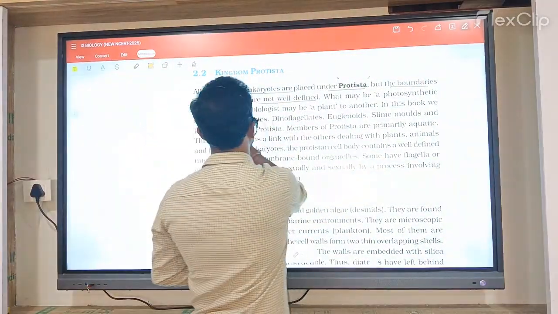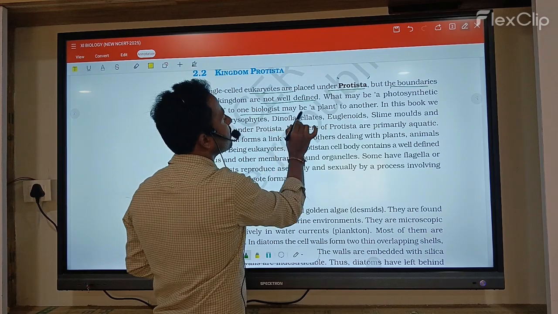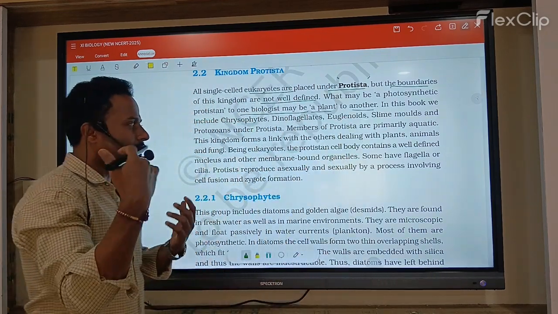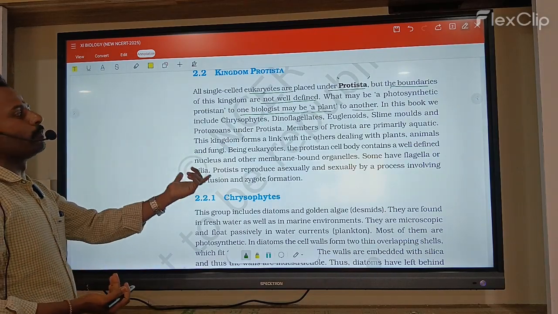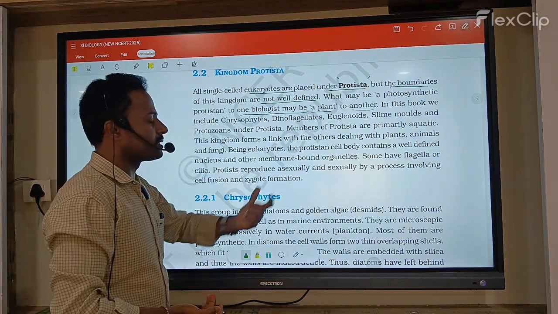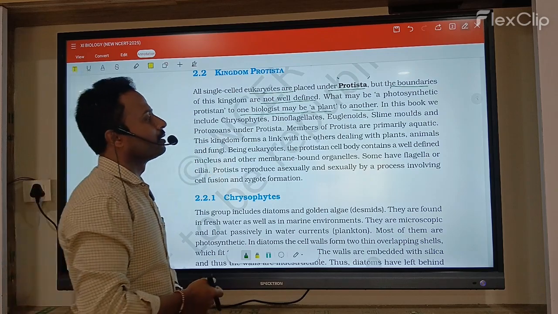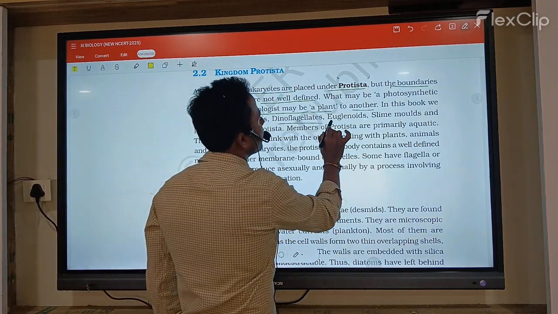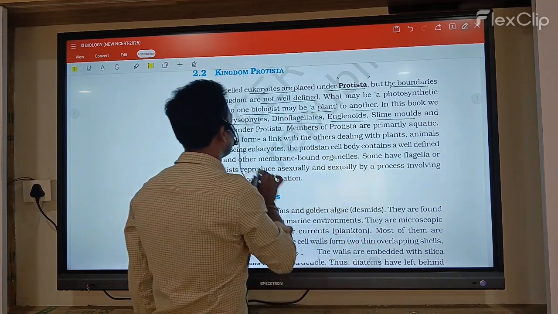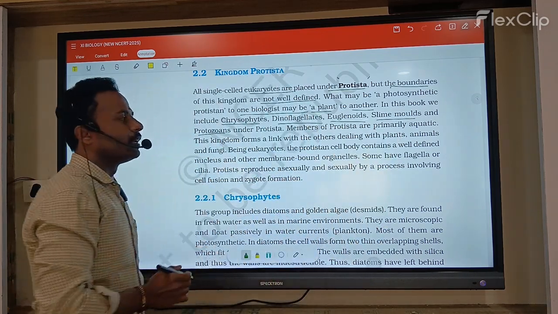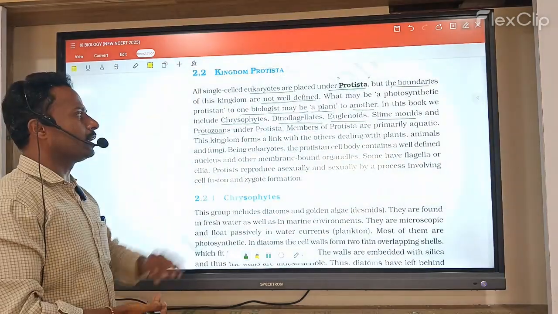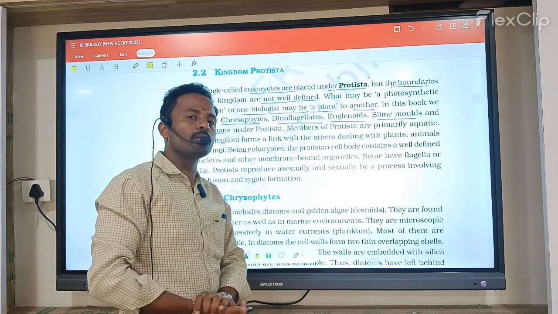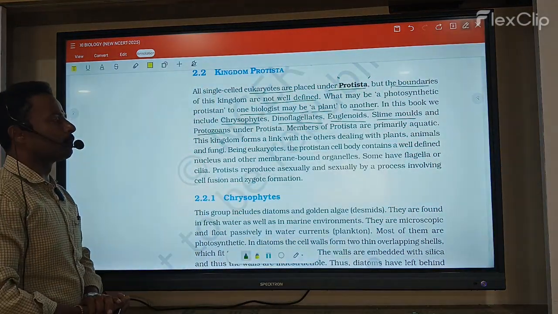What may be photosynthetic protists for one biologist may be plants for another. Some scientists call them unicellular, while others place them with plants. In this book we include the chrysophytes, dinoflagellates, euglenoids, slime molds, and protozoans. So the Protista include chrysophytes, dinoflagellates, euglenoids, slime molds, and protozoans.